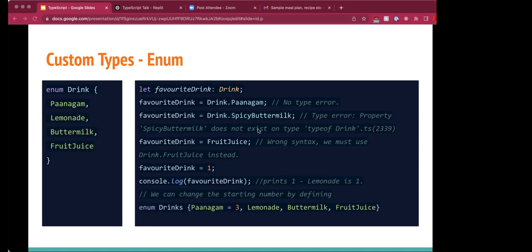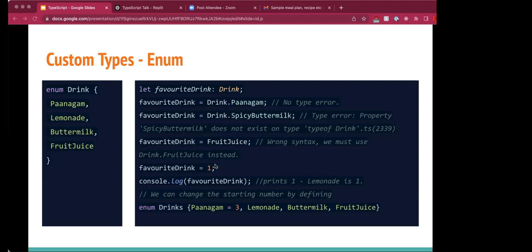Also, if you mention the enum value directly, like fruit juice here, this will again throw a type error. You cannot find name fruit juice because it cannot recognize this fruit juice as a variable. It can only understand if you provide the enum variable name.